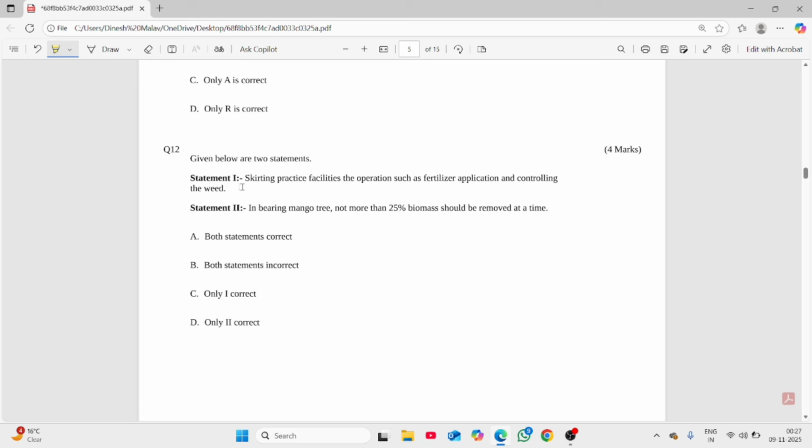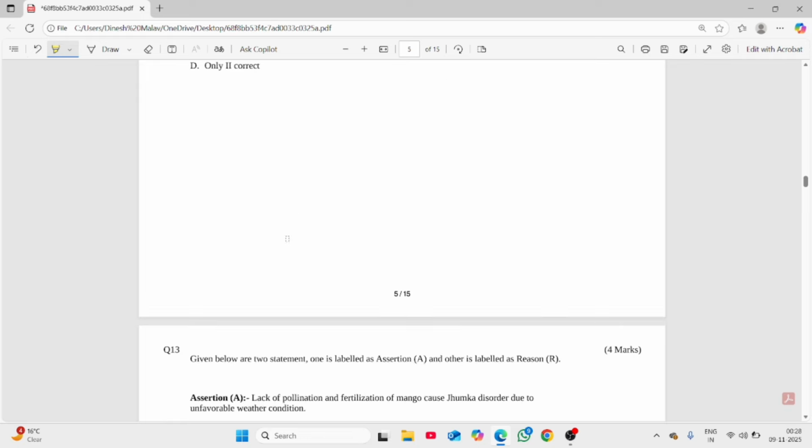So we have the 12th question. Skirting practice facilitates operations such as fertilizer application and controlling weeds. Definitely, skirting is the removal of hanging branches in case of mango. So if we do proper operations like skirting very well, it will be very easy for fertilizer application and controlling of weeds. So statement two is, in a mango tree, not more than 25% of biomass should be removed at a time. If we remove more than 25% biomass of the mango tree, it has been reported that it induces extra vegetative growth and a lower number of fruiting buds. So we just avoid this. So both statements are correct.